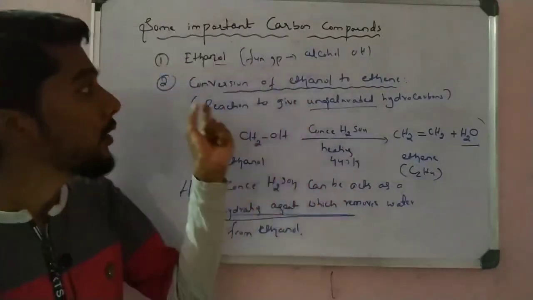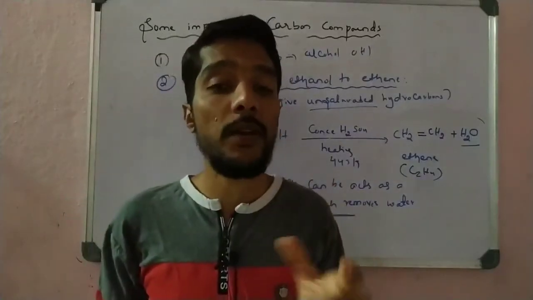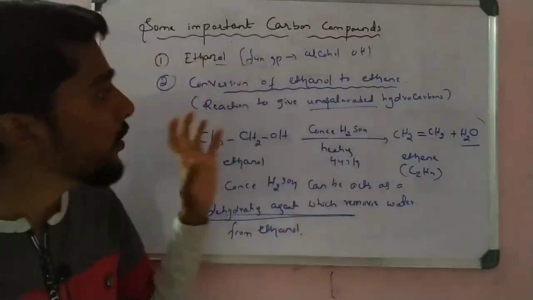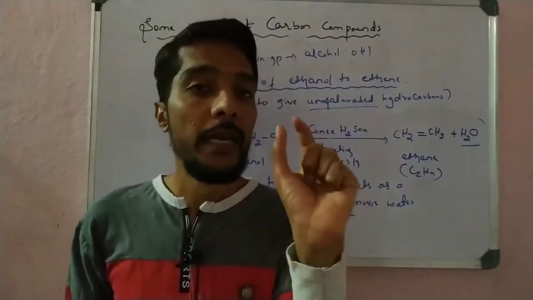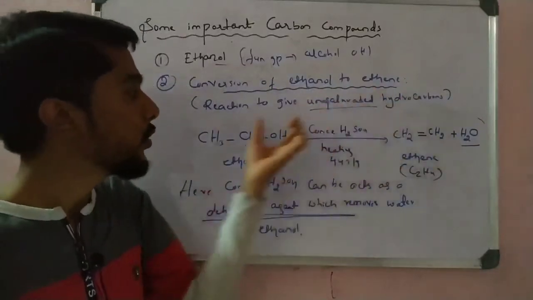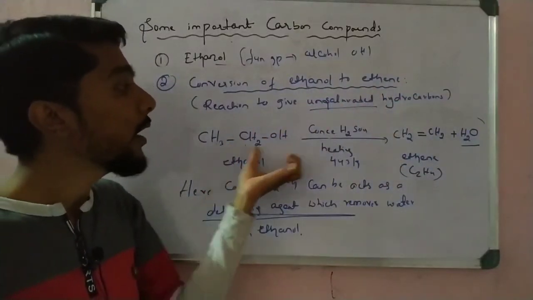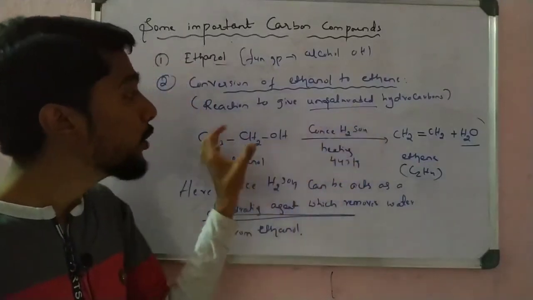One reaction is ethanol with sodium, forming sodium ethoxide with hydrogen gas liberated. And the second reaction is the very important reaction to get the unsaturated hydrocarbon, that is ethanol to ethene, single bond ethanol to double bond ethene. It is done by the dehydrating agent, that is H2SO4, and H2SO4 can remove H2O.